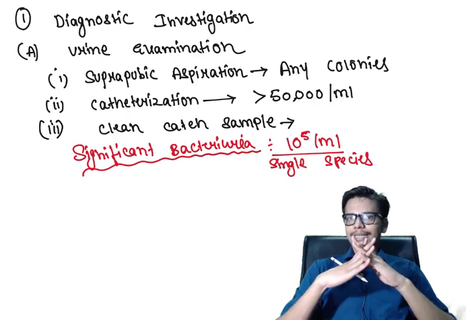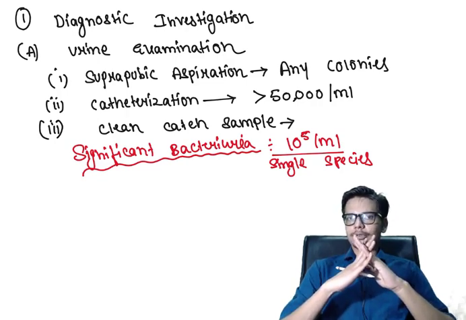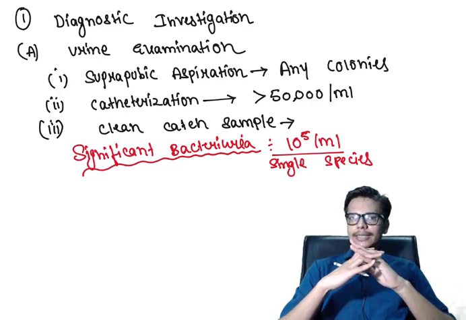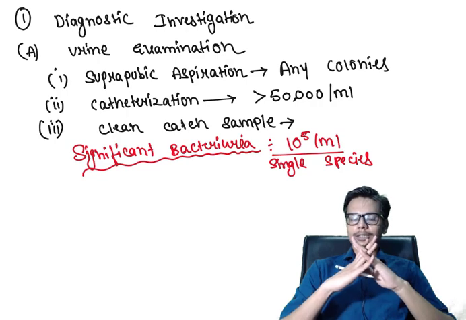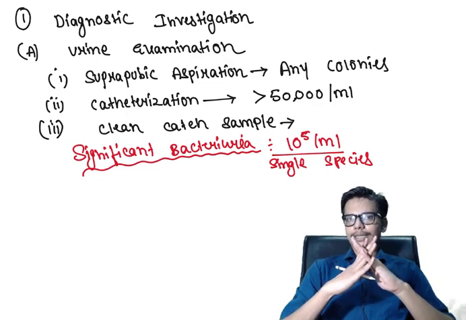If it is a suprapubic aspiration, as I told you, normally the bladder does not contain any bacteria, or normal bacterial flora is absent in the bladder, so any colonies isolated from suprapubic aspiration will confirm the diagnosis of urinary tract infection. In contrast, if we use a catheter, as this procedure will pass through the urethra and sometimes contaminate our catheter as well as urine, the cutoff is set a little high, that is more than 50,000 per ml.